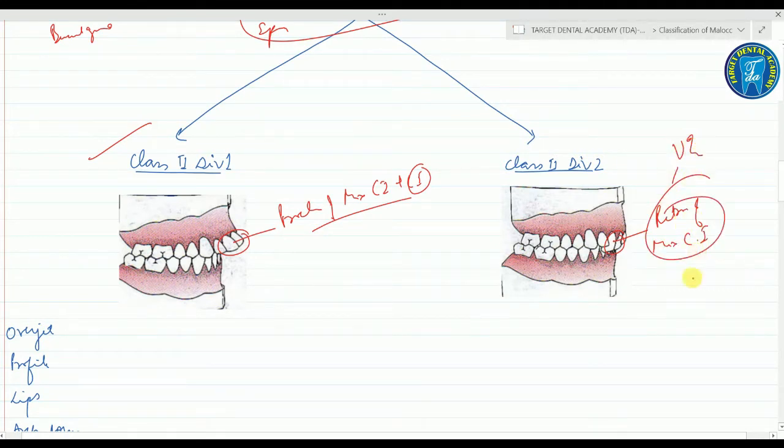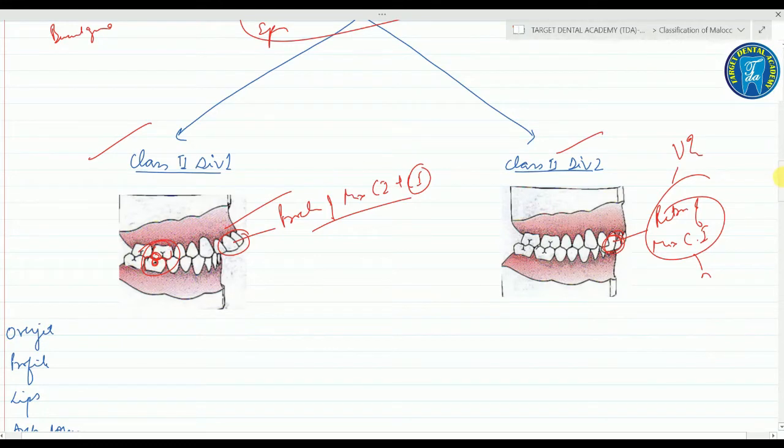Very important, commonly asked MCQ. Fine. So as I have already told you, this is the molar relationship: the distobuccal cusp of the maxillary first molar occludes in the buccal groove of the mandibular first molar. So this is the main difference: proclination in class 2 division 1, and in class 2 division 2 there is retroclination of the maxillary central incisor.